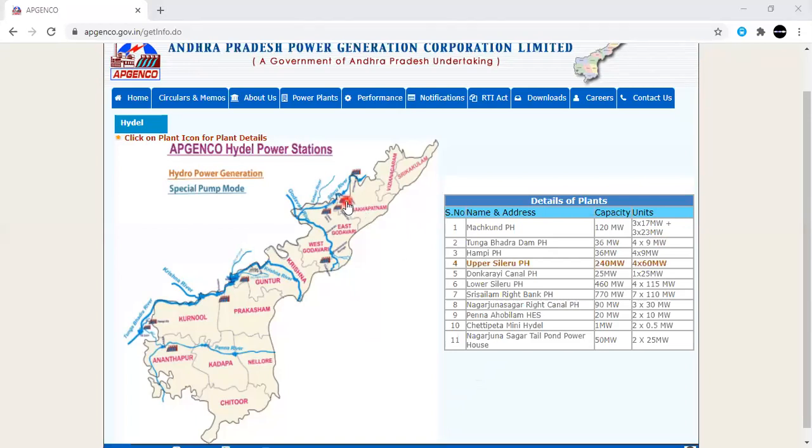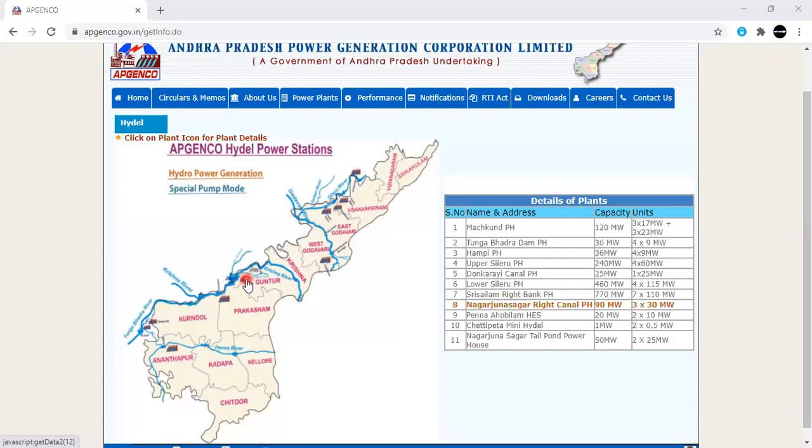So, for example, when you consider the second one, this is nothing but Appal Sereru hydropower plant, and this one is Donkaraya power plant, and this one is Lower Sealeru power plant. So, like this, each and every power plant we can see. And this is present in West Godavari district only, Chetpeta mini hydro power plant. And one more is Nagarjuna Sagar right canal.